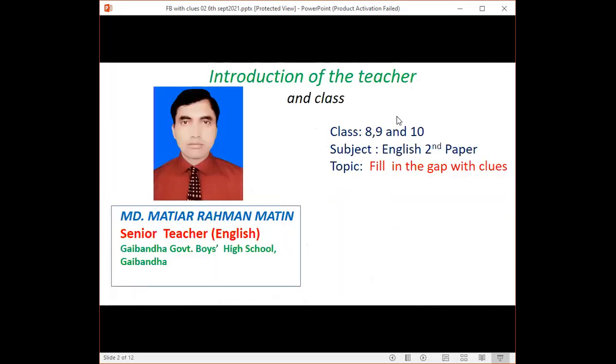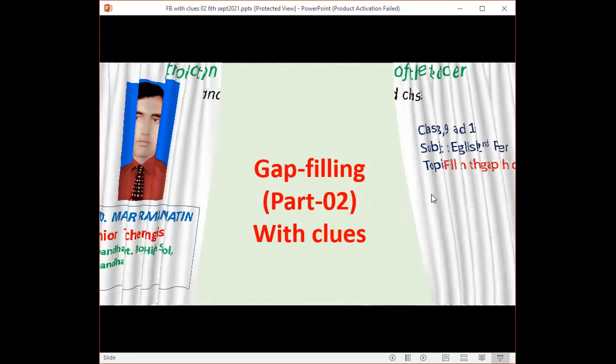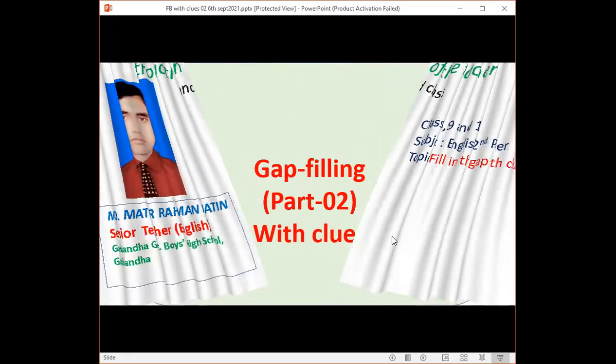That's my identity. I'm Matiar, senior teacher of English, Gaibandha Govt High School. Today's class is for the students of class 8, 9, and 10, and the subject is English second paper, gap filling part 2 with clues.